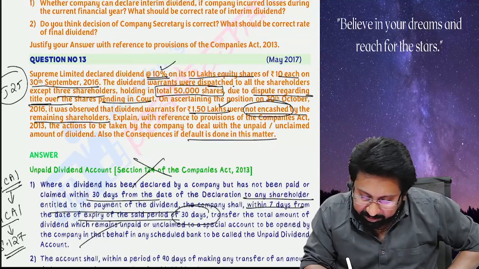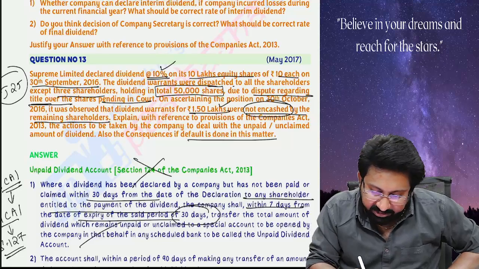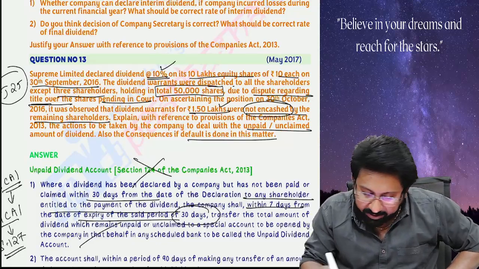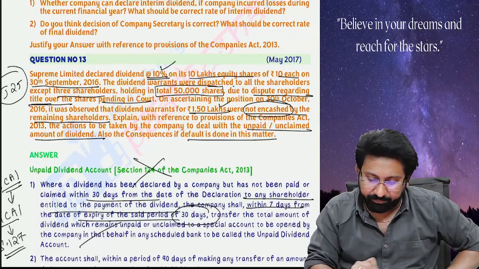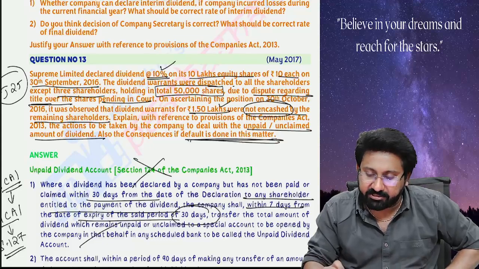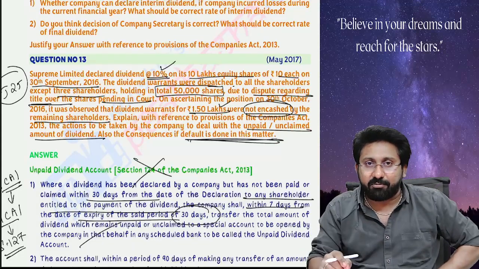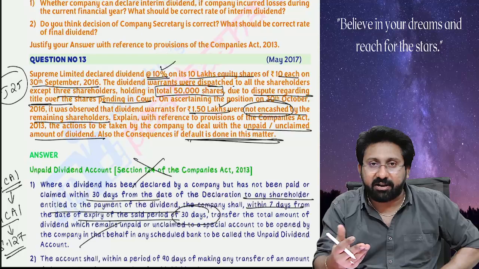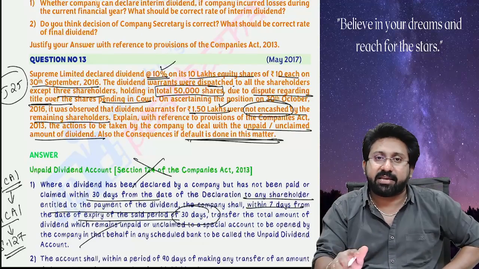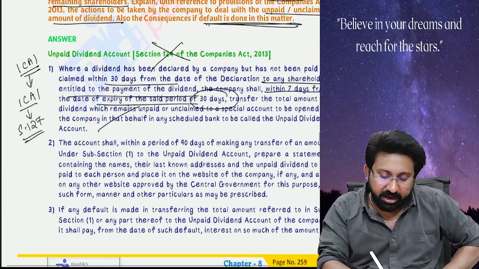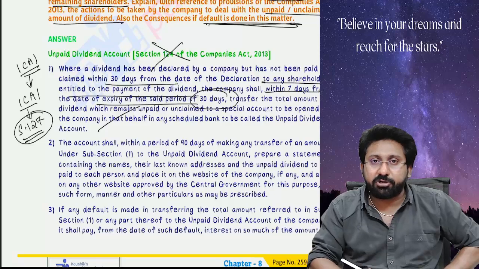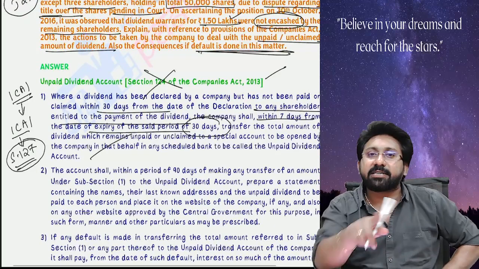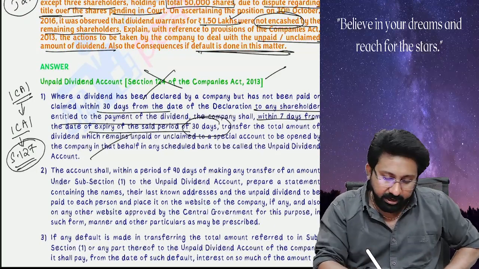See, the question says: explain with reference to the provisions of the Companies Act the actions to be taken to deal with unpaid dividend or unclaimed amount of dividend. Okay, defaults done in this matter. He is not asking about that. He did not pay dividend even after declaration. What will happen on that, he is asking. Actually, the question has to be answered as per 127, but the Institute has answered as per 124. Recently, they changed the answer. That I should agree. So, 127.